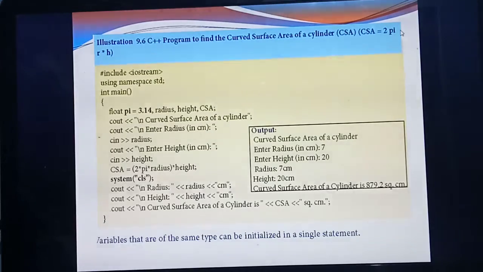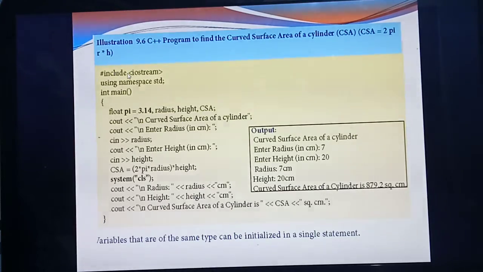So how many variables do you need? Just think and say. In a program you are going to calculate the curved surface area. For that, how many variables do you need? Here radius is there, height is there, pi is there, then curved surface area is there. So this many variables you need to use inside the program, isn't it? Before you use the variables inside the program, you should declare them at the top, isn't it? Listen carefully. What's the first step for writing the program? Header file. What's the header file? #include <iostream>. What's the second line? This header file till the main function is common for all programs. So don't make a blunder mistake here. What's the header file?